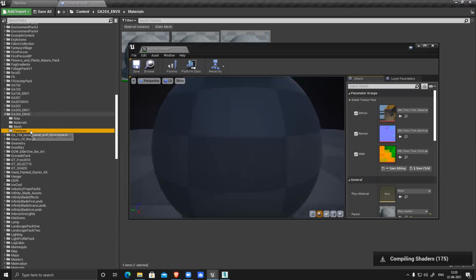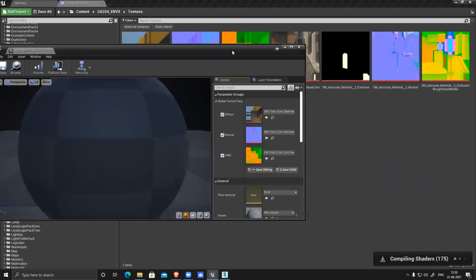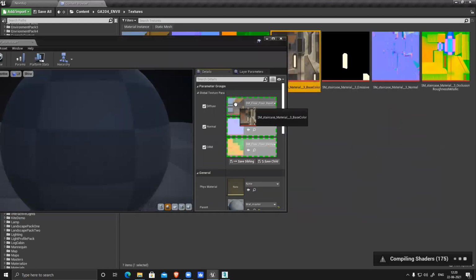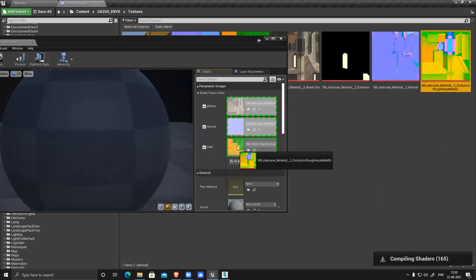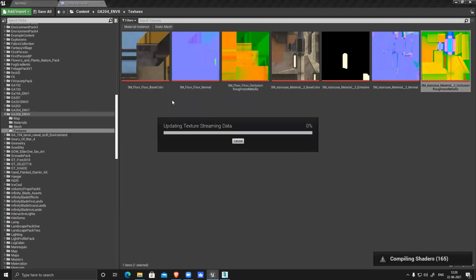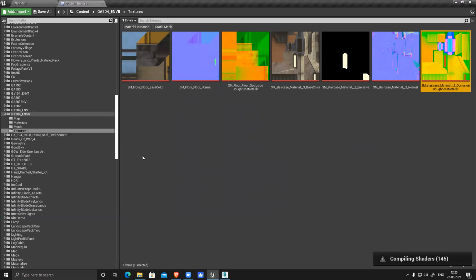Now go to your textures, diffuse to diffuse, normal to normal, and ORM to ORM. Apply it like this and you are done. So that one material is ready.